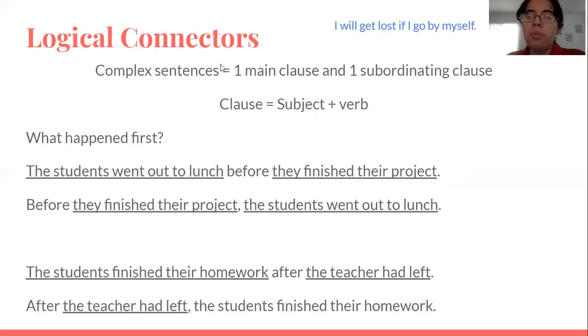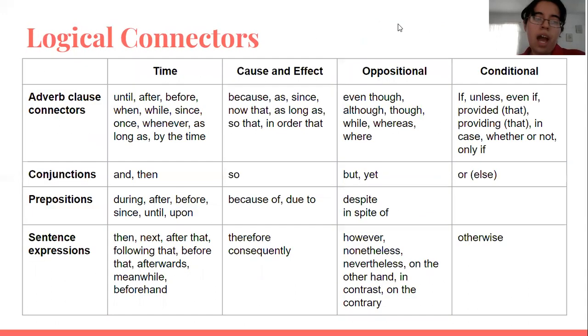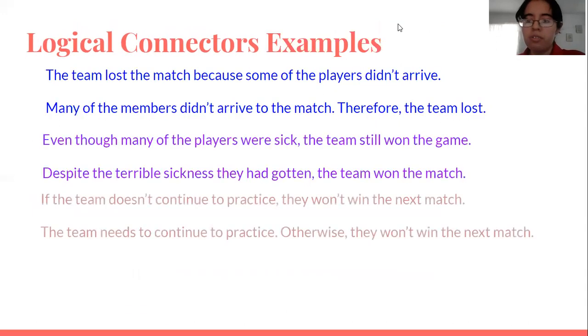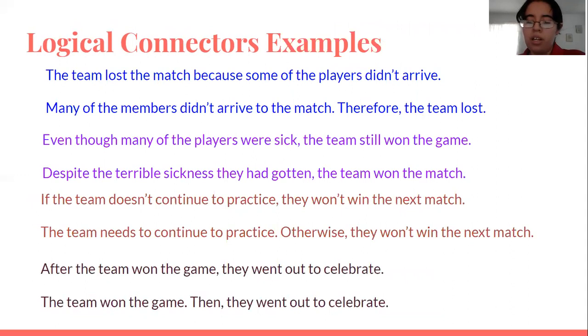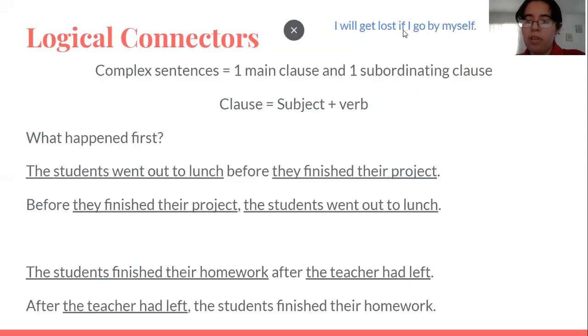And when we have those types of complex sentences, with the adverb clause connectors, we can invert them.